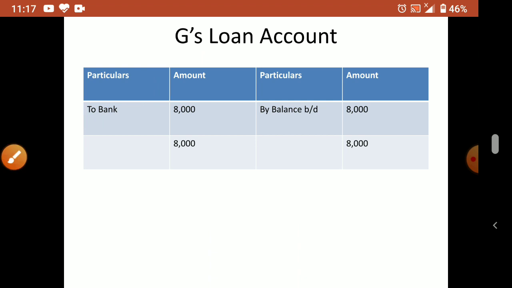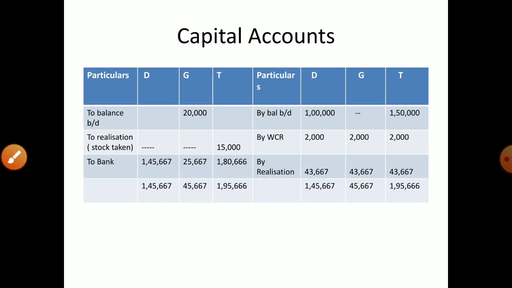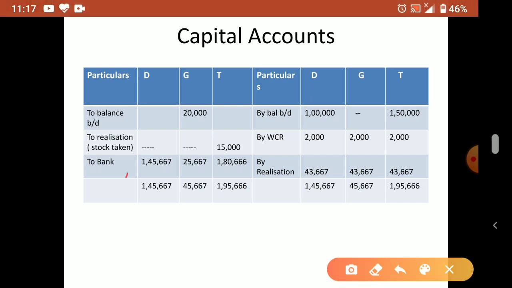Now you check in the capital account. Where is bank in the capital account? In the capital account, only the last balance will come to bank. See here, this is bank in the capital account. So what is the entry? D's capital account debit, G's capital account debit, T's capital account debit to bank.